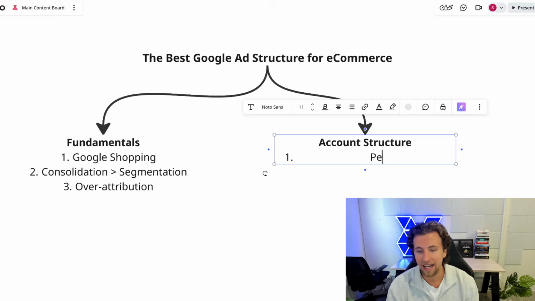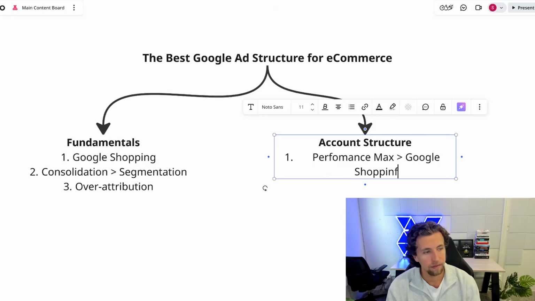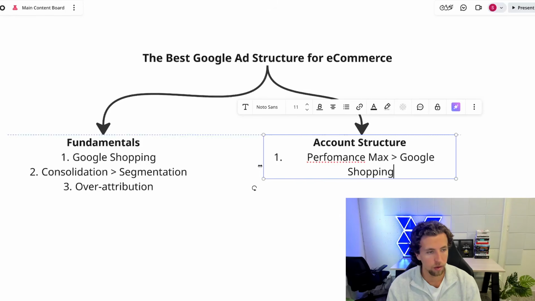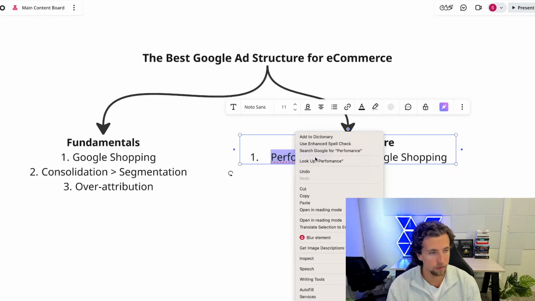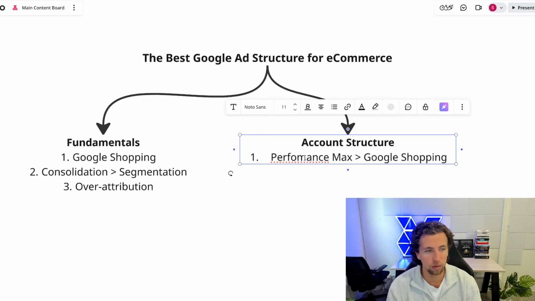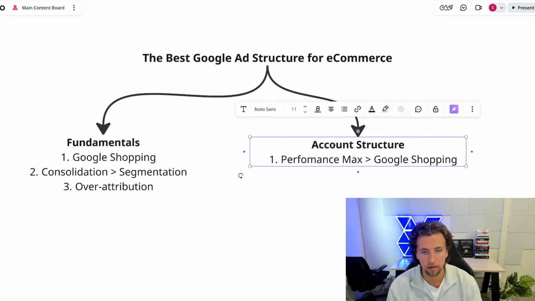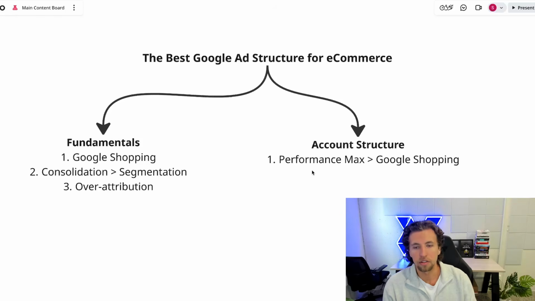Now, commonalities is that Performance Max will often outperform Google Shopping if you have a long purchase window or you're high ticket. And the reason for this is that Performance Max has built-in retargeting across all Google channels. And so if your average time to purchase is, let's say, 7 to 10 days, you're going to get the initial click on cold, and then you need to follow up with those users in some capacity.